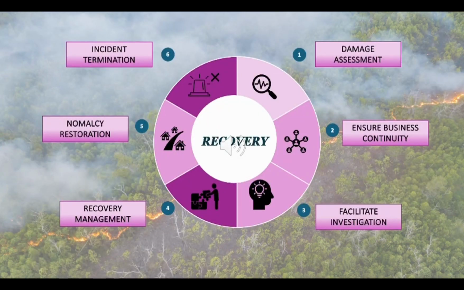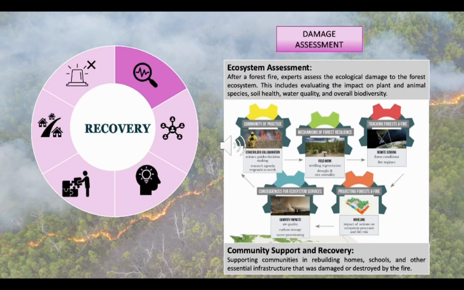I will cover three points from the recovery part of forest fire. The first three of six points are damage assessment, ensure business continuity, and facilitate investigation. Damage assessment evaluates the impact on plant and animal species, soil health, water quality, and overall biodiversity. By assessing the damage, we can quantify the loss and determine the areas that require immediate attention for restoration.